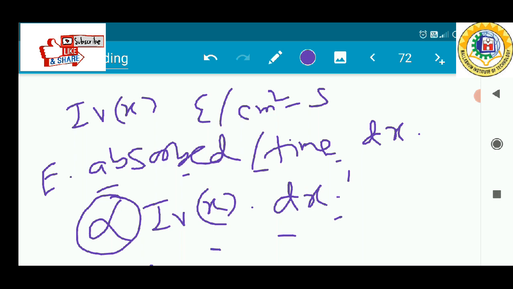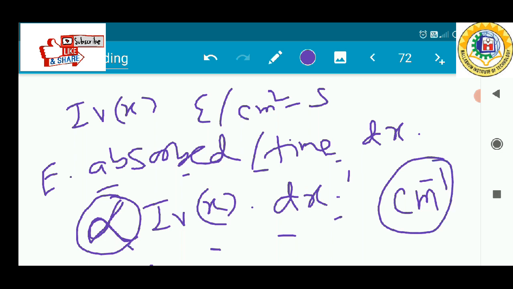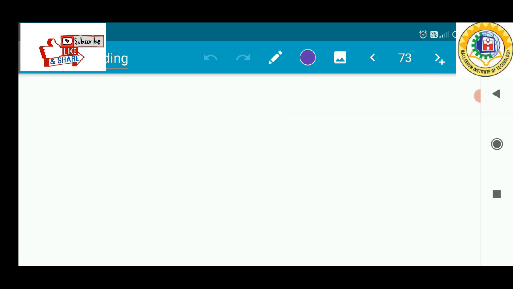The absorption coefficient is the relative number of photons absorbed per unit distance. It is the measure of how many photons are absorbed per unit distance, and its unit is centimeter to the power minus 1. That means not all of the photons will be absorbed, only some amount of photons will be absorbed. That fraction is called the coefficient, represented by alpha, and its unit is centimeter to the power minus 1.